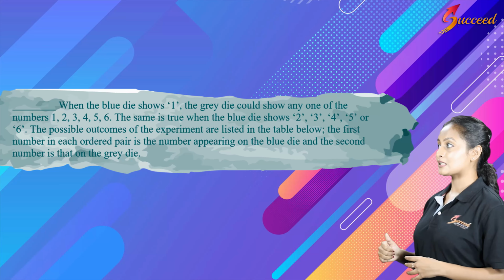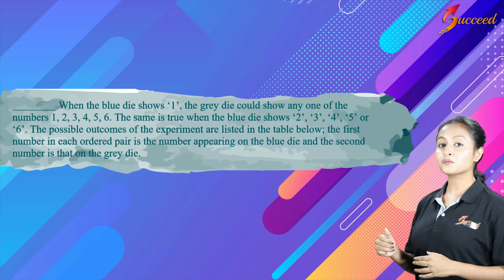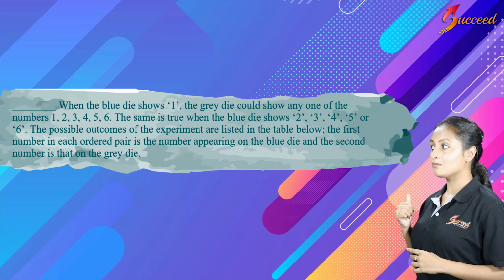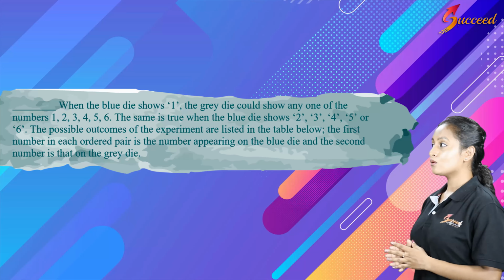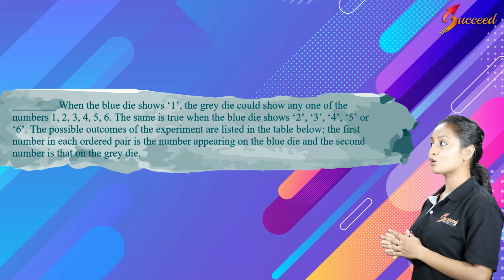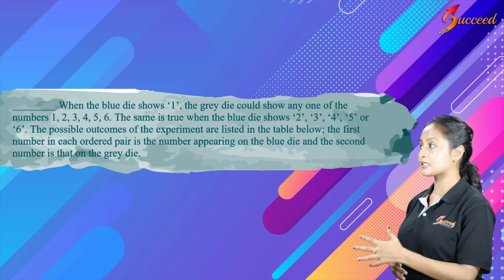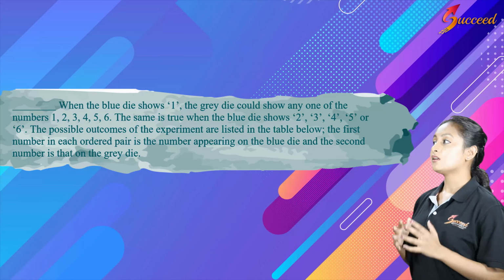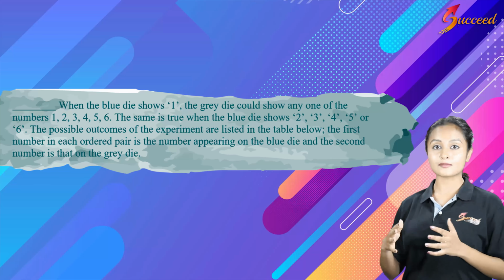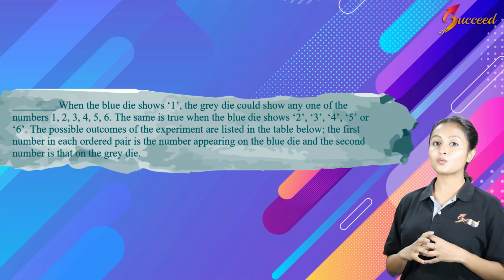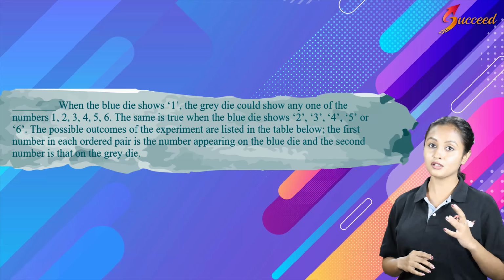Now the first question says we have to write down all the possible outcomes. We have been given 2 dice, one blue die and another grey die. So when the blue die shows 1, the grey die could show any one of the numbers 1, 2, 3, 4, 5 and 6. In the same fashion, when the grey die shows 1, the blue die can show any of the 6 possible outcomes. So there could be 6 into 6 possible outcomes, which is 36 possible combinations.